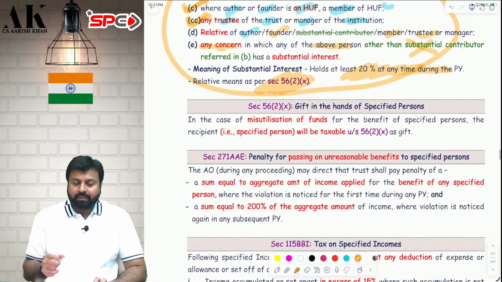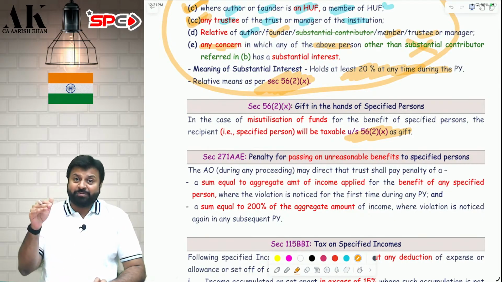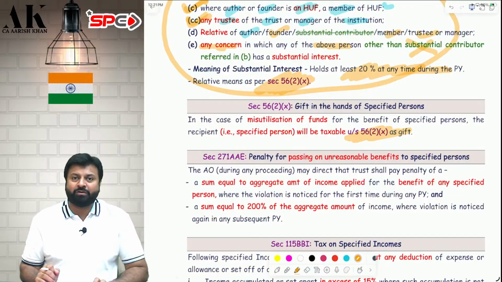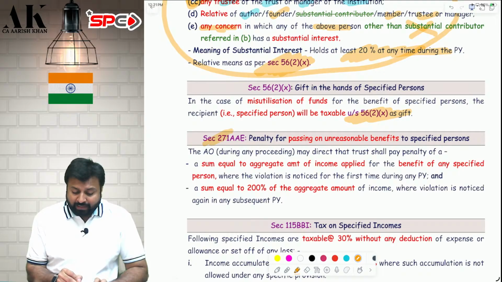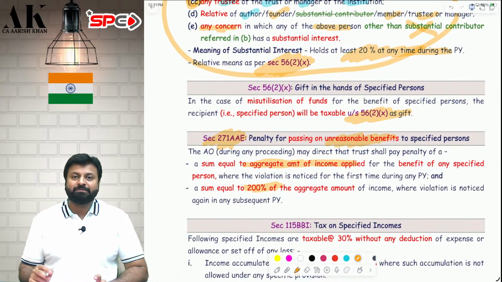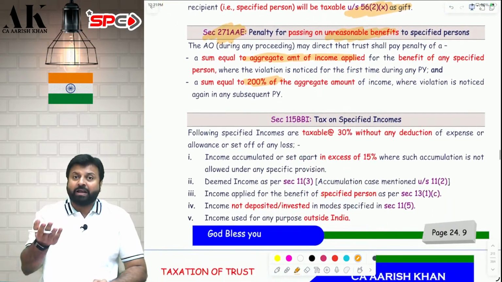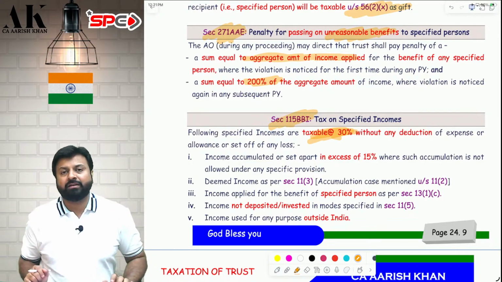Plus, the recipient of the gift will be liable for gift taxation under 56(2)(x). The recipient will also be liable for gift taxation under 56(2)(x) of 3 lakh rupees. Plus, the giver, that is the trust, will be liable for penalty under 271AAE for passing on unreasonable benefit. How much penalty? First time 100% of the amount applied. Second time 200% of the amount applied. Fourth, whatever amount I have applied on the specified person, that will be taxable flat 30% under 115BBI. Multiple consequences are there.